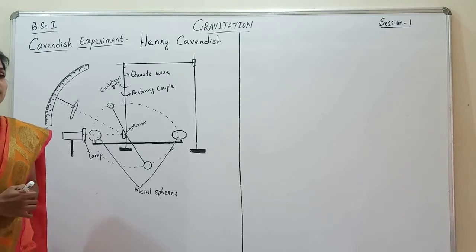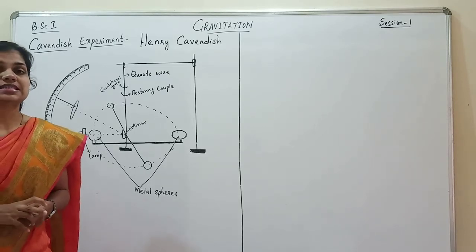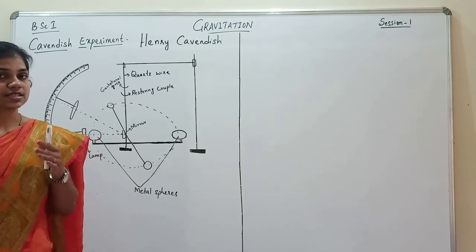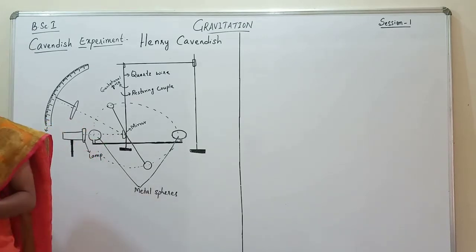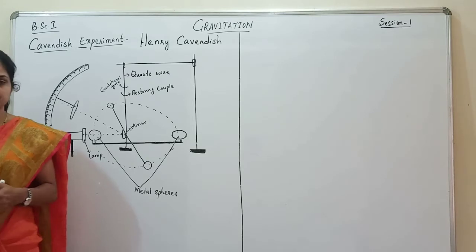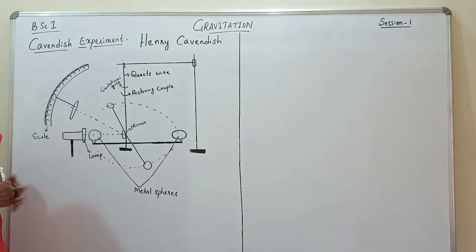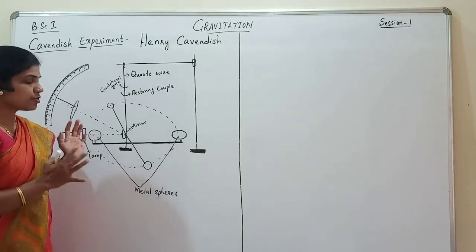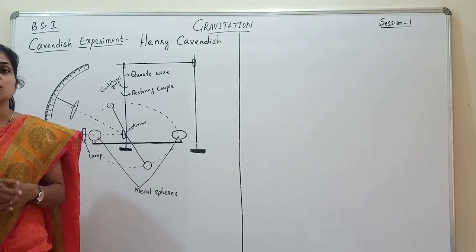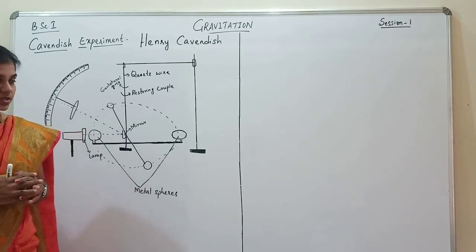In actuality, he was trying to determine the density of the earth, and in this process, he determined the value of G. To determine the value of G, he performed a small experiment called the Cavendish Experiment.